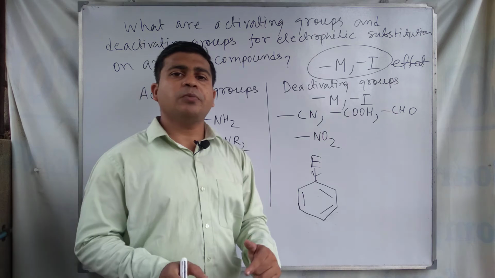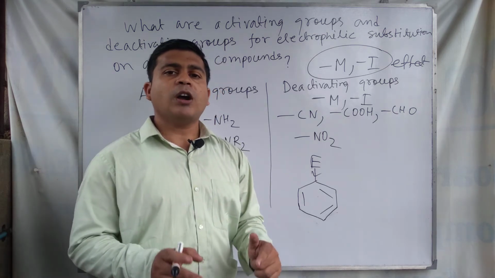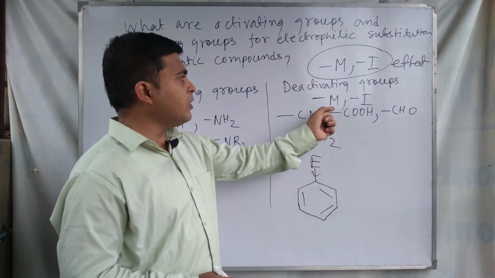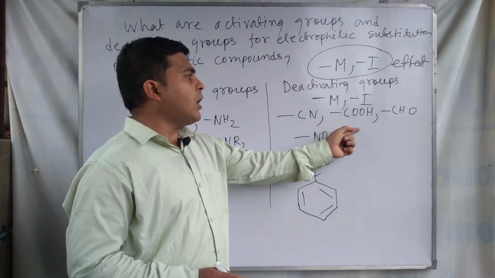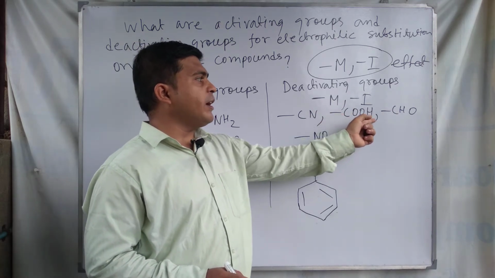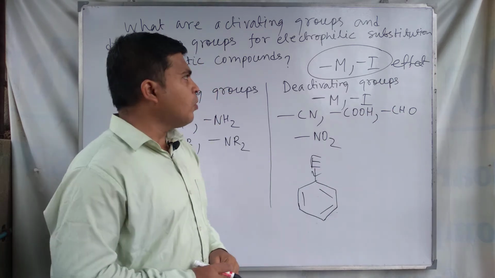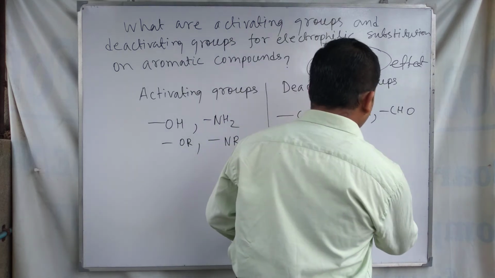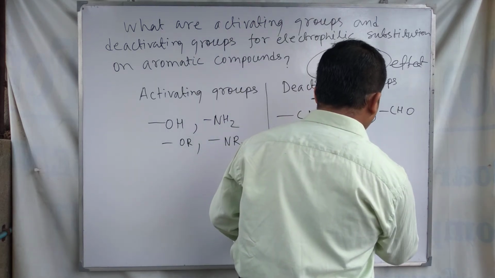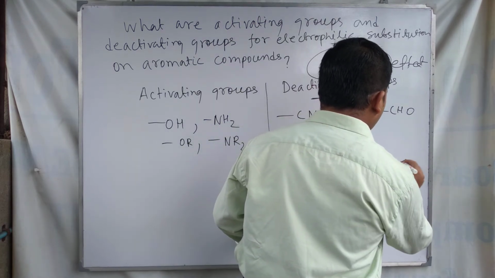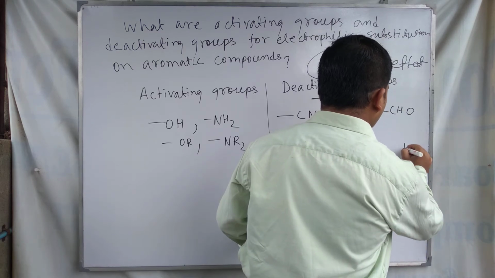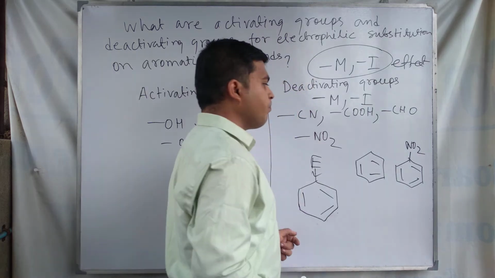Electrophilic substitution at benzene occurs much faster compared to electrophilic substitution in the case of substituents like COOH, CHO. So these are called deactivating groups. Okay, we talk about benzene, and if we talk about nitrobenzene,